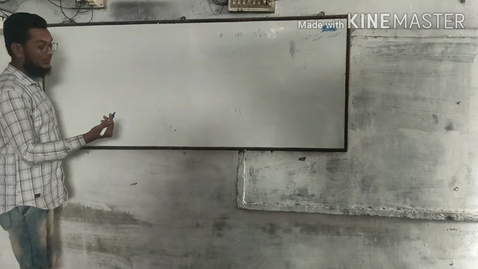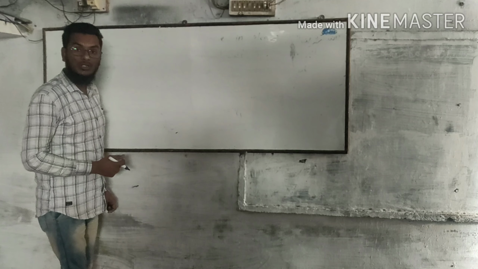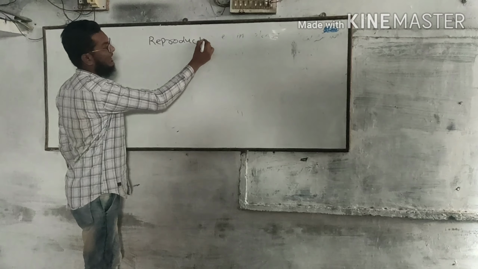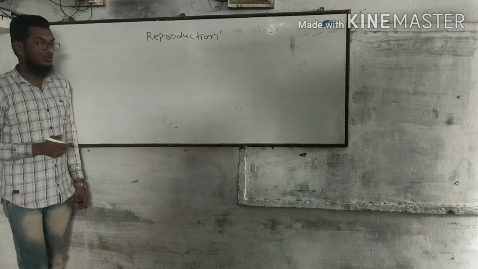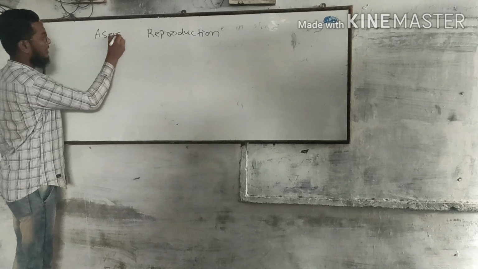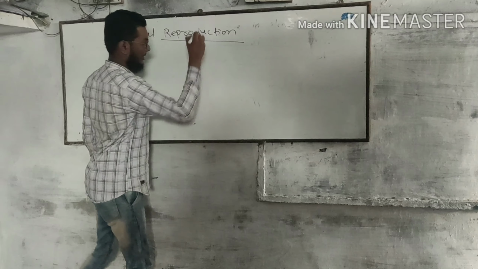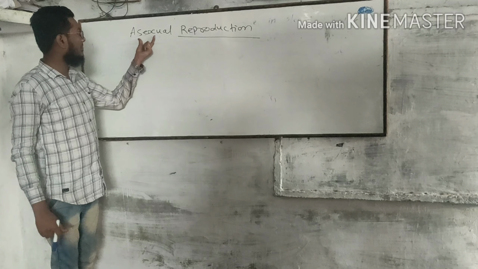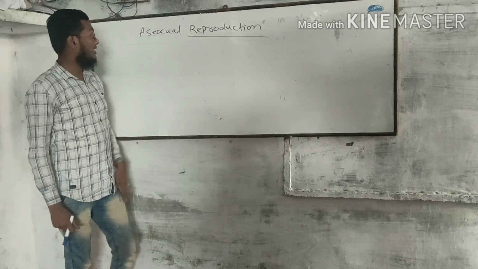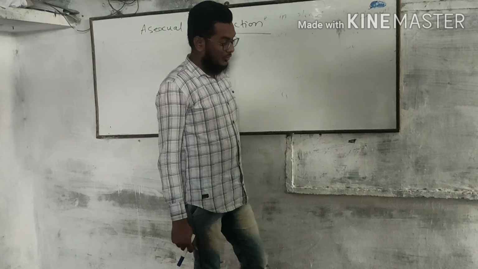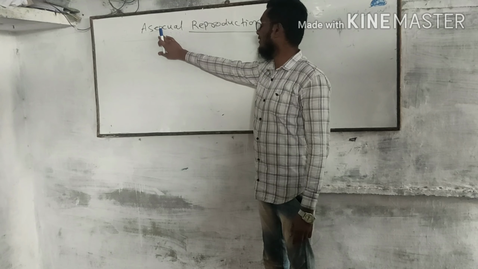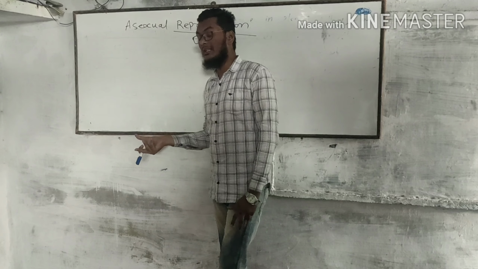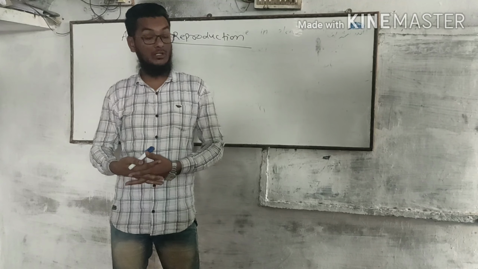Alhamdulillah, in our previous lecture, we saw reproduction. Now, our next topic is the types of reproduction, that is asexual reproduction. In asexual reproduction, "A" stands for no and "sex" stands for male and female. So basically the definition of asexual reproduction is the type of reproduction in which both the male sex as well as the female sex is not required to reproduce their young ones.